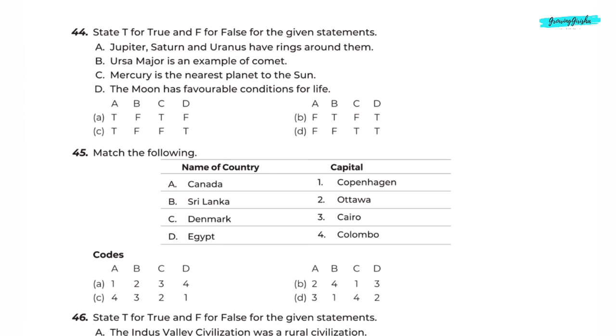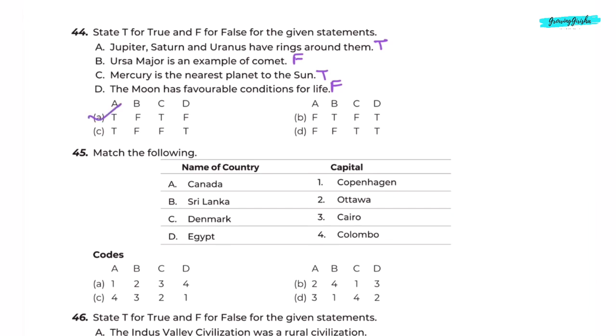Question 44. State T for true and F for false for the given statements. A. Jupiter, Saturn and Uranus have rings around them. This statement is true. B. Ursa Major is an example of comet. This statement is false. Ursa Major is an example of constellation. C. Mercury is the nearest planet to the Sun. This statement is true. D. The moon has favorable conditions for life. This statement is false. Correct answer is option A.